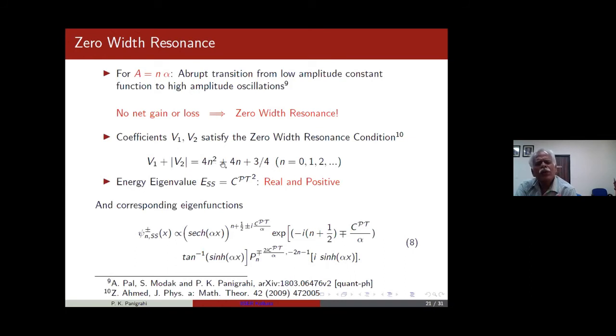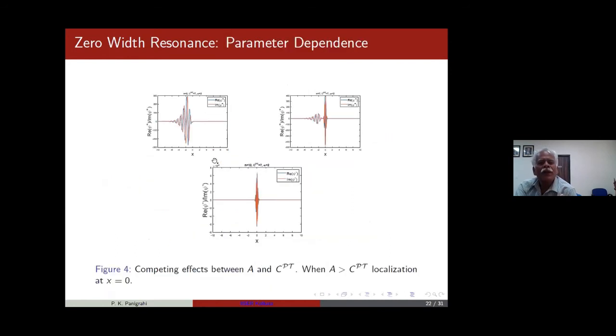So this also is the condition, but you can see the advantage of putting it in the form of that parameterization CPT, so that this condition, which was obtained earlier by Jaffer and looks much more complicated, here is pretty simple in why it arises in this way. Now you look at, for example, at that point there's a lot of oscillation. You find that both the real and imaginary parts show localization and a lot of oscillations. So it sort of reminds us of this.